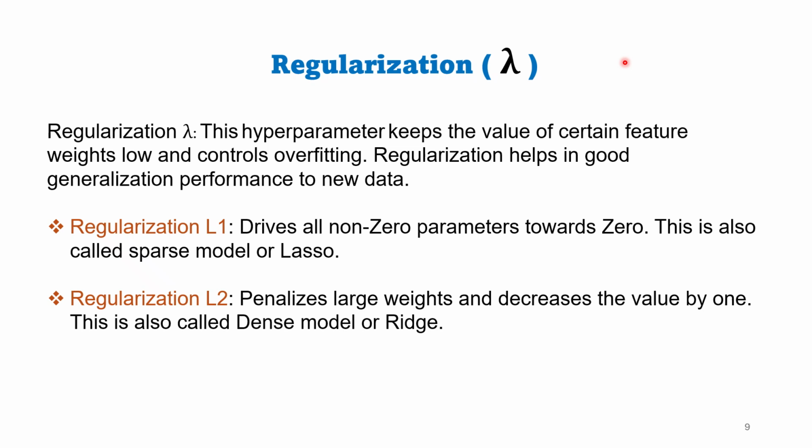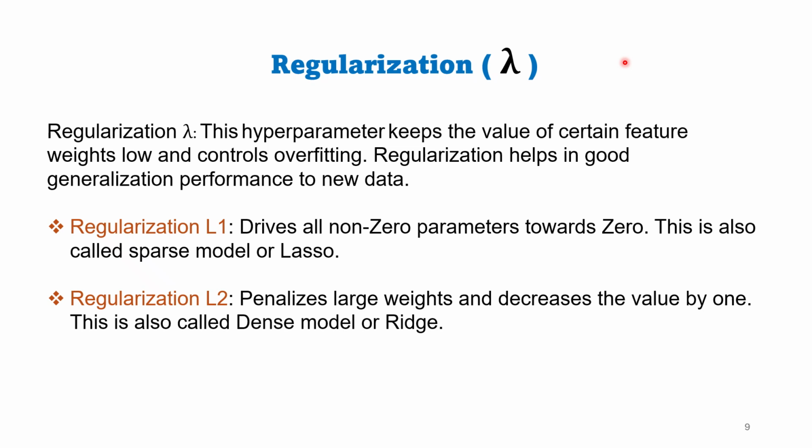L1 regularization drives all non-zero parameters towards zero. This is also called sparse model or lasso. L2 regularization penalizes large weights and decreases the value by 1. This is called dense model or weight decay.